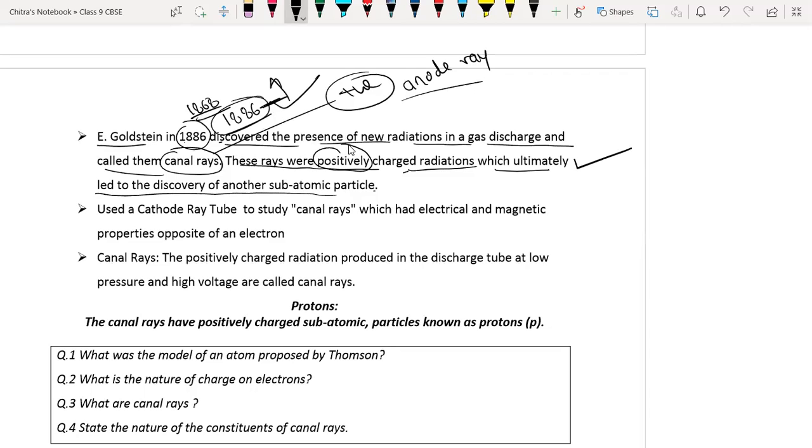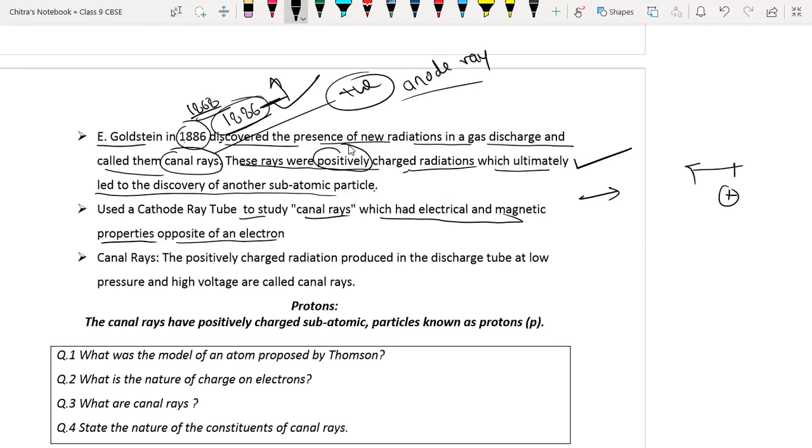He used a cathode ray tube to study the canal rays, which had electrical and magnetic properties opposite to the electron. So he again used the same cathode ray discharge tube, but the rays, instead of emerging from the cathode, started emerging from the positively charged electrode.